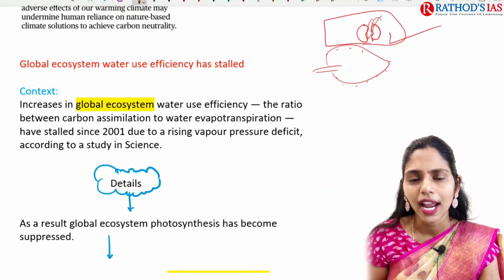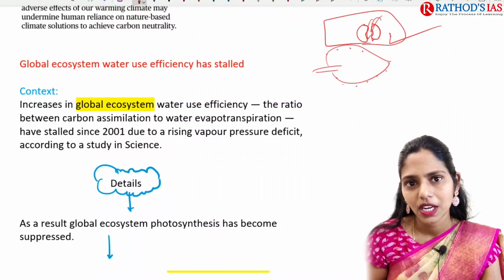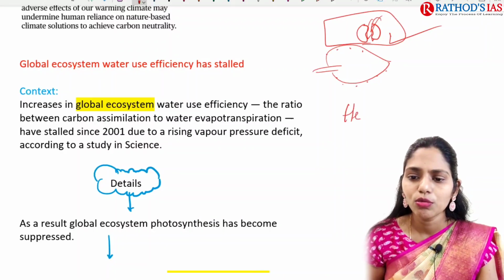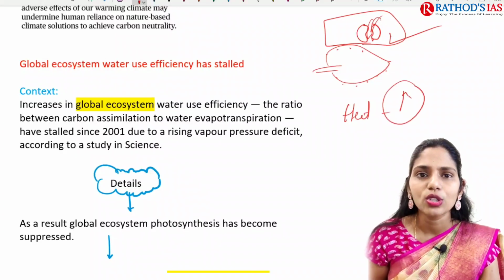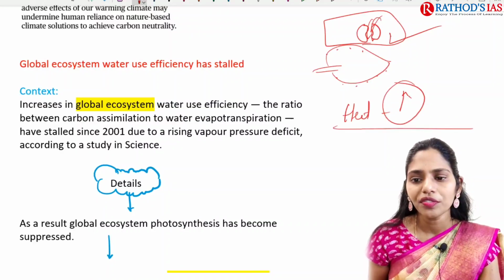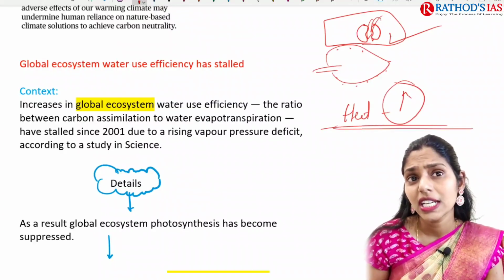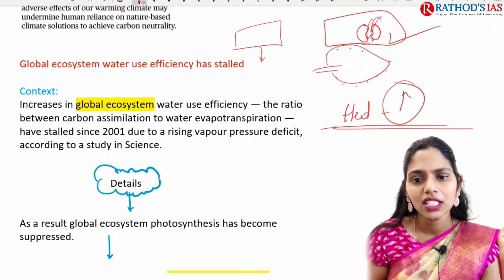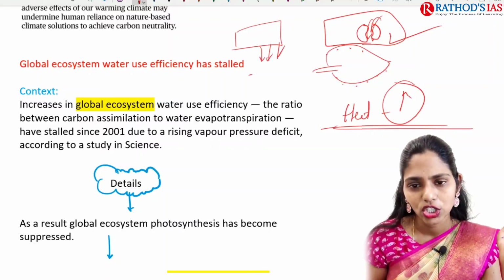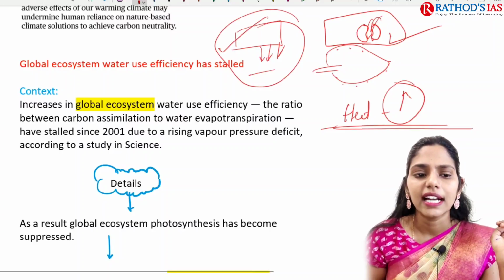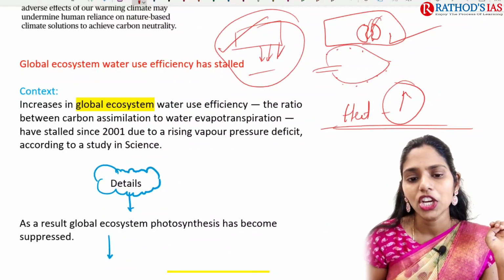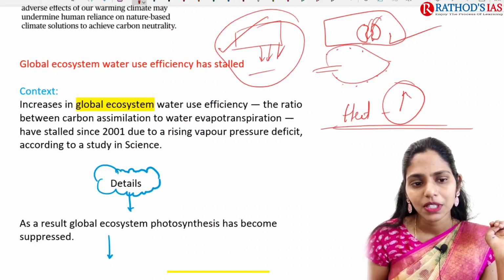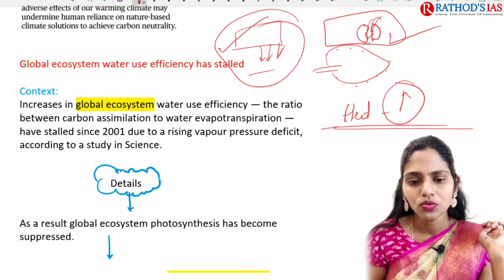This process is called evapotranspiration. Whenever heat is more, the transpiration rate is also very high. Because of this, you can see one adaptation in desert plants: they have a waxy coating on the leaves to decrease the evapotranspiration.